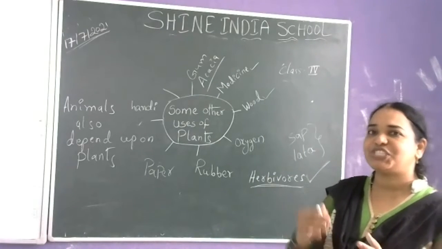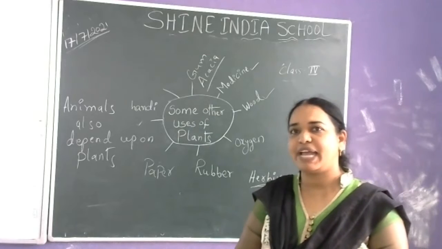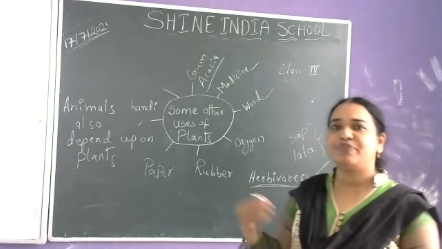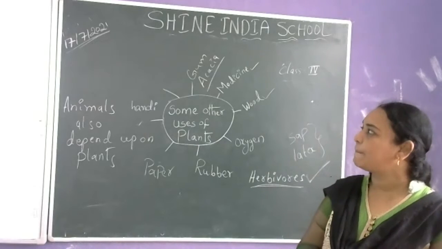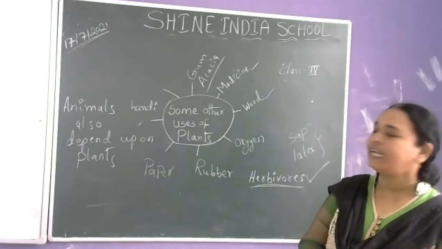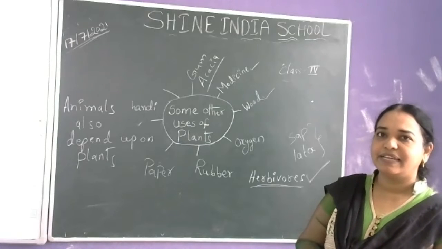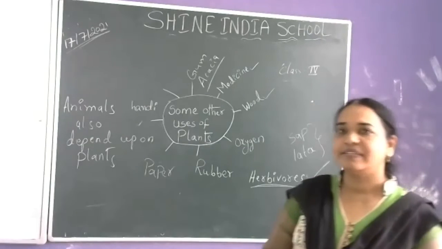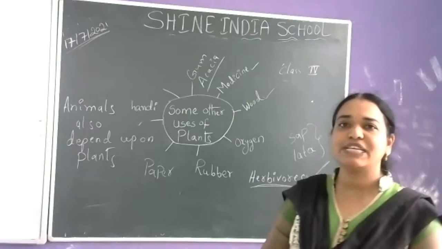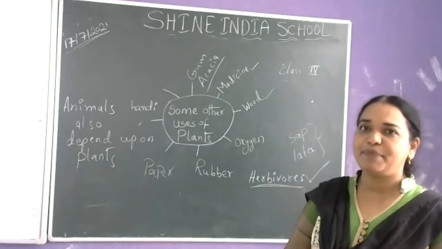Plants provide shelter for some of the animals, and plants are used as food for the animals. Yes, very good. Plants give shelter for the animals.